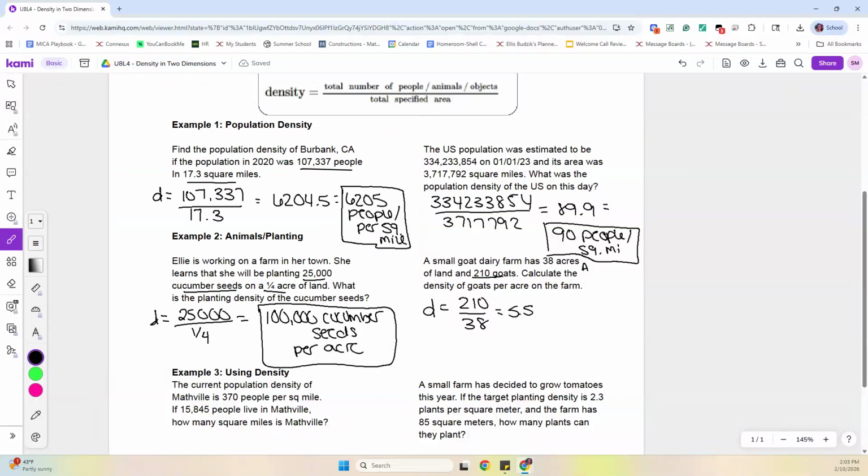Can't really have half a goat here. So I'm going to round that up to 6. So we're going to say 6 goats per acre.